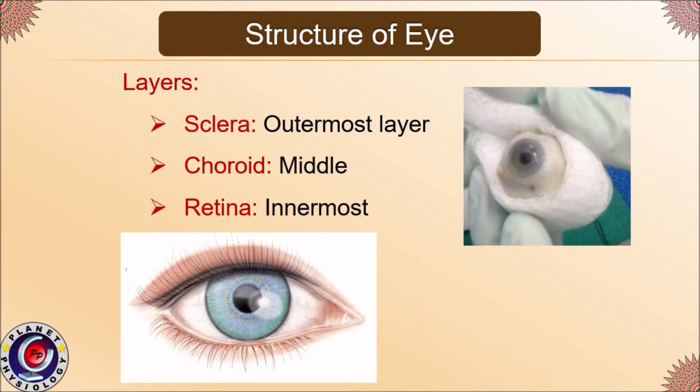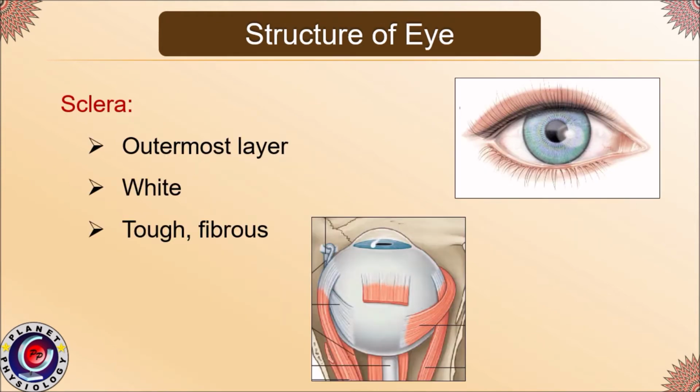As we are saying, it is the eyeball. It's a ball-like spherical structure made up of three layers. Outermost layer is called sclera, middle is choroid, and innermost layer is retina. Let us see about sclera. As I told just now, the outermost layer of the eyeball is sclera.